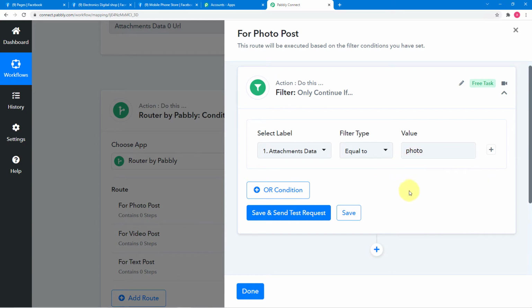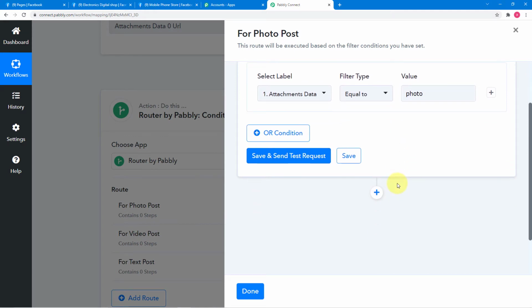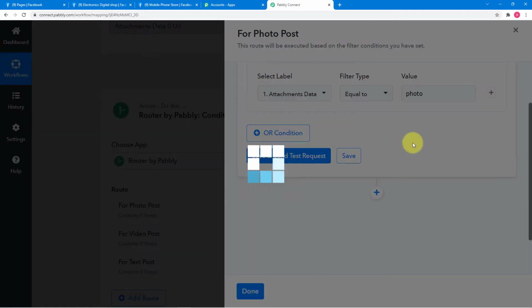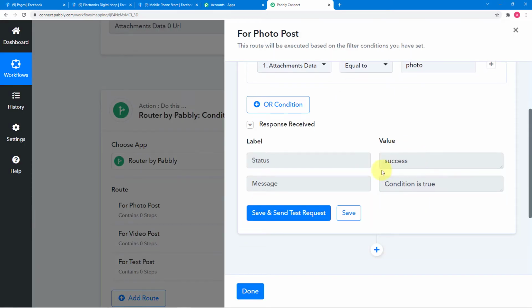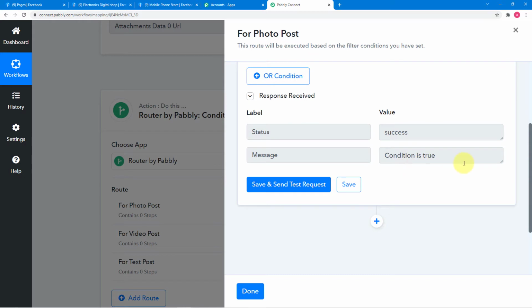So we are telling Pabbly Connect that whenever this attachment data type equals photo, then only we are going to post this photo on another Facebook page. When I click here on save and send test request, it will show me this condition is success, status success, and the condition is true.